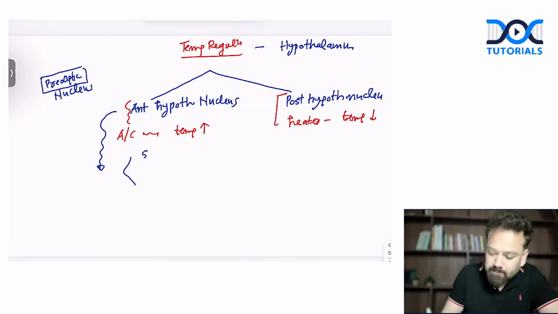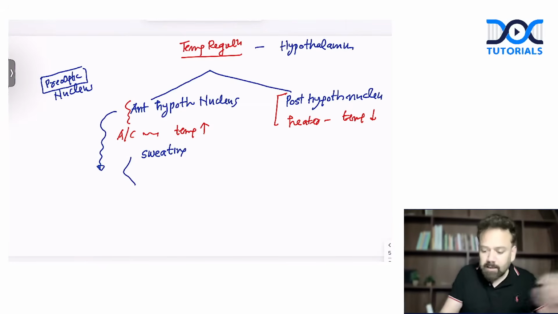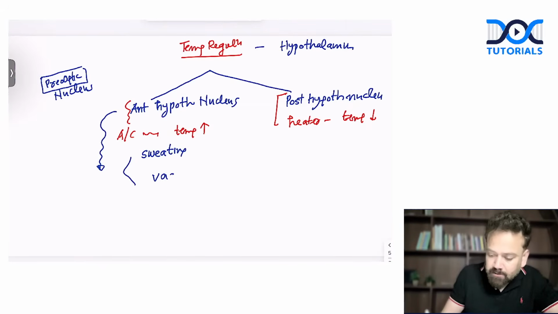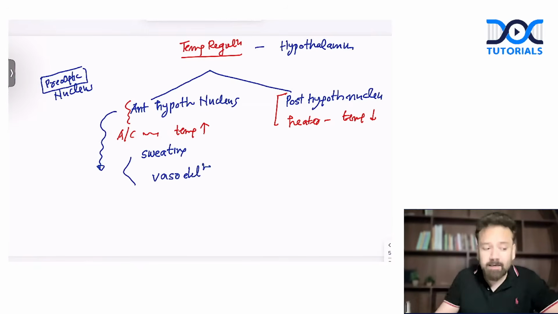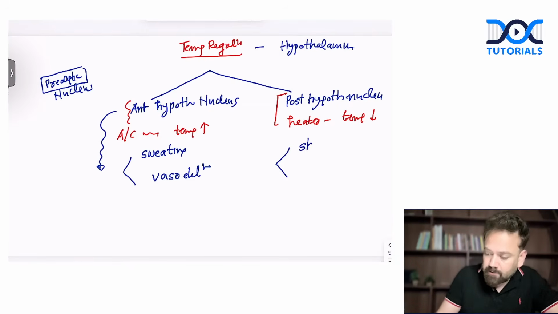One is sweating, the other is vasodilation. On the other hand, the posterior nucleus works via shivering. When there is cold, we start shivering, and vasoconstriction.